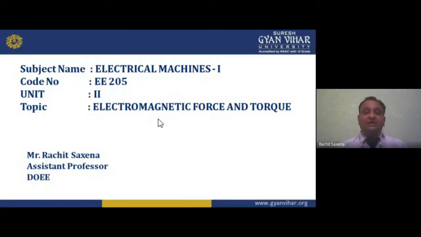But in unit number 1 we studied how a magnetic field is generated, how we can create it, and how we can make series or parallel magnetic circuits. We studied many laws, such as the force law, Faraday's law of electromagnetic induction, the Biot-Savart law, and Ampere's law.